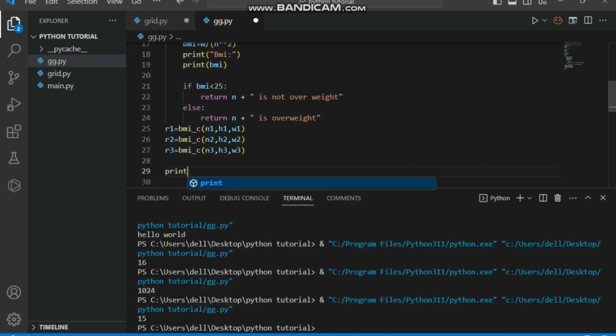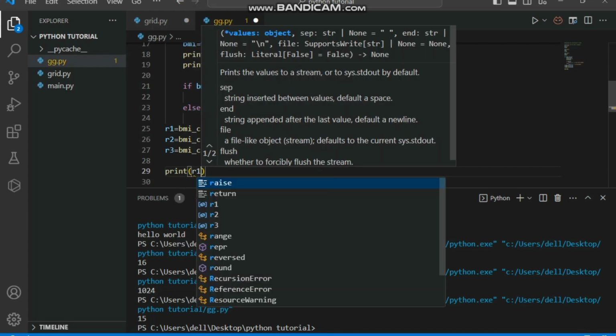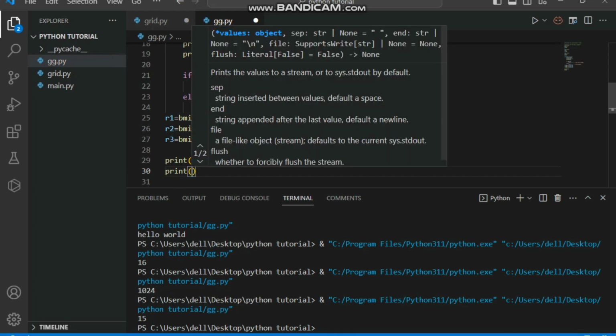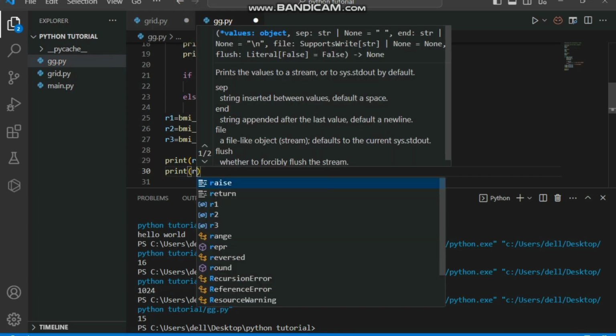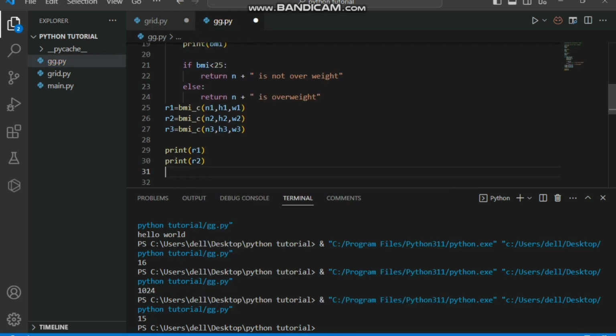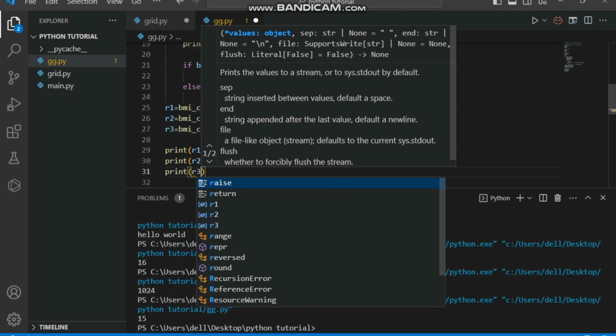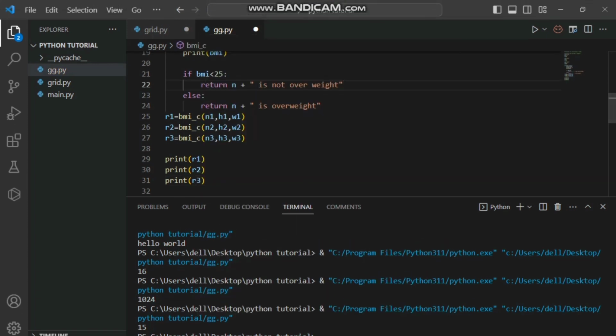So we are going to print r1, then r2, and also r3. So let us run it.